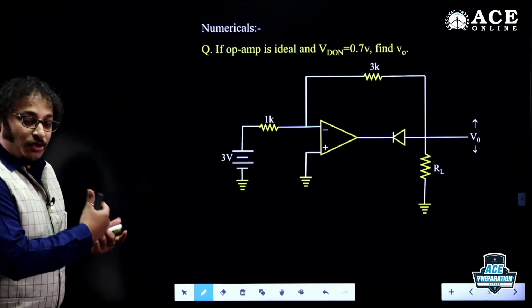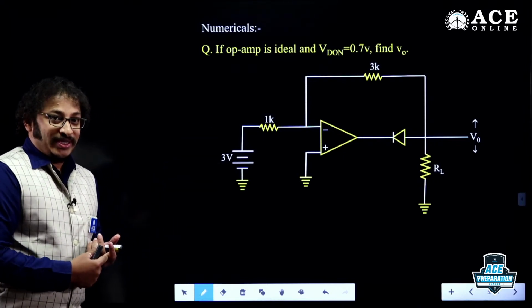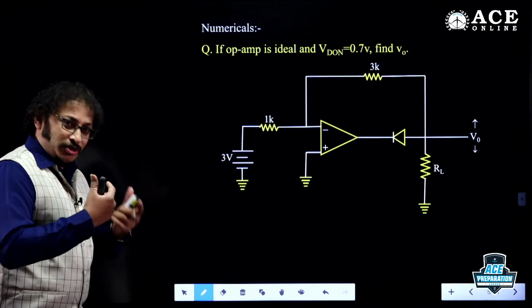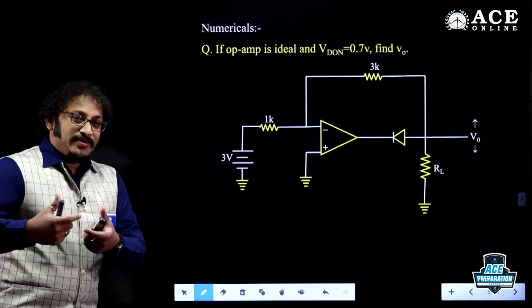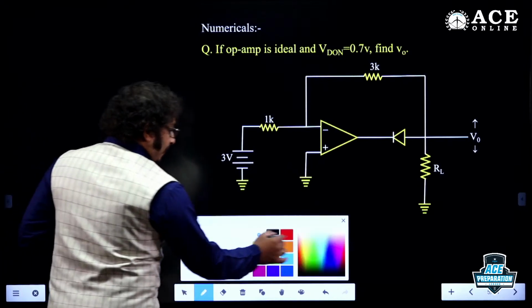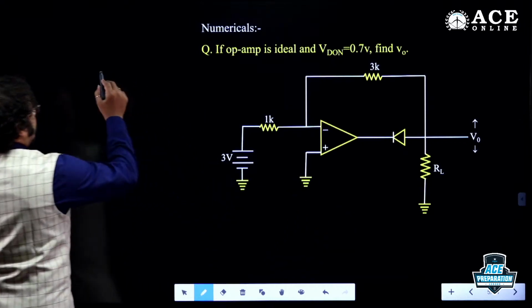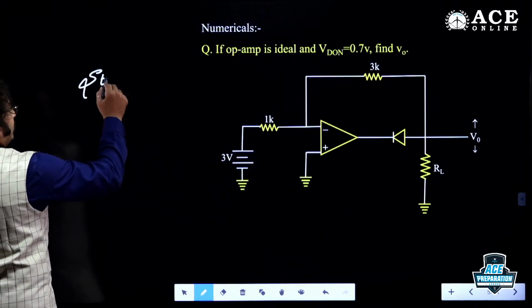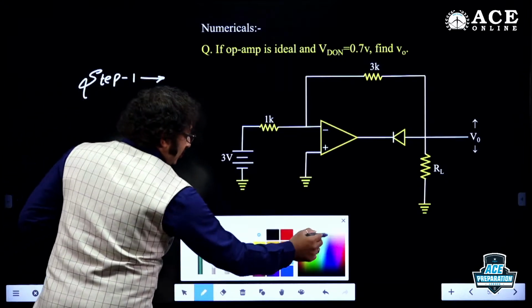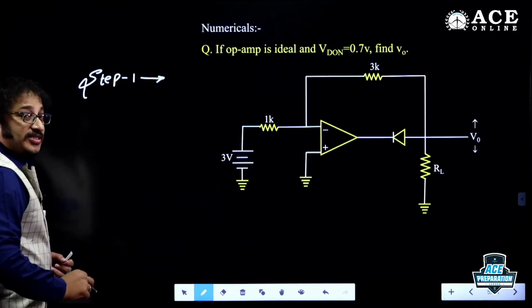Now, I'll go with the method we have discussed, okay? At least for the first question, you follow me. For the second question, I'll give some time, by that you can get the answer. Fine, dears? So, the very first question, my dear students, what is the first step? We can move in 3 different steps, right? The very first step, you can understand that the op amp is a comparator.